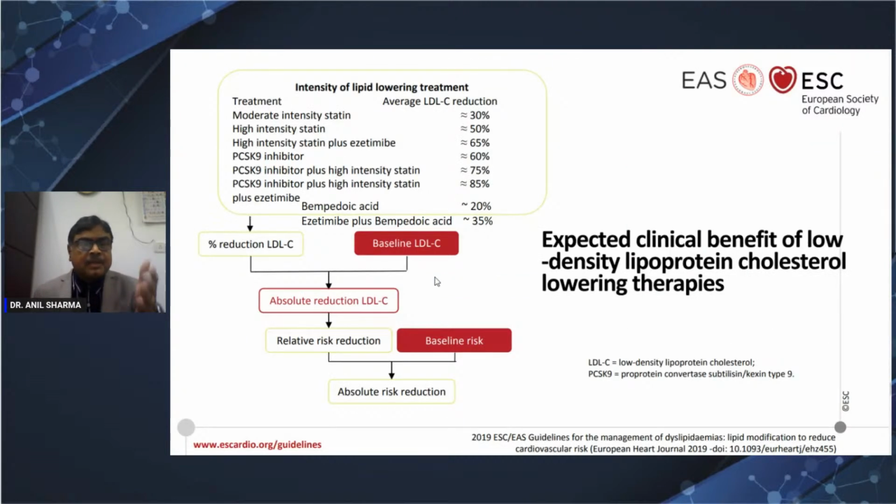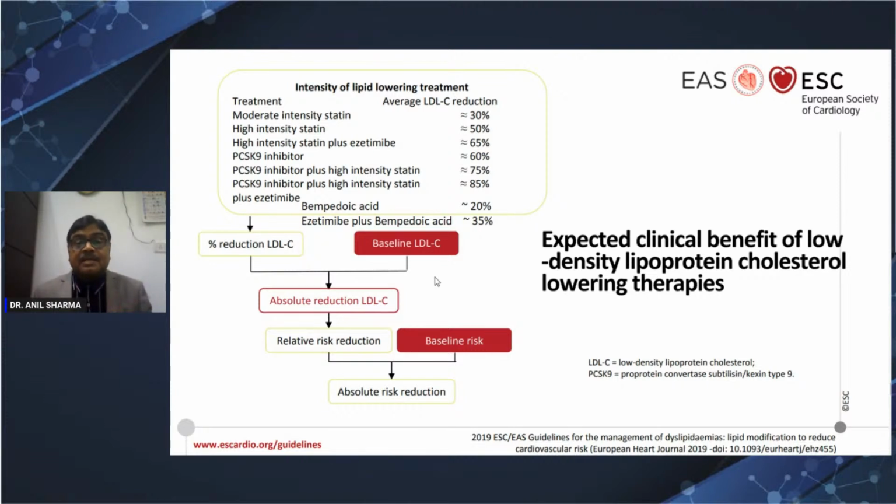So this patient benefit, I already mentioned, depends on which dose, how much LDL reduction there is. Moderate intensity statin gives 30% LDL reduction, high intensity 50% reduction, high intensity plus ezetimibe is around 15% more, and ezetimibe alone is 25%. PCSK9 inhibitor 60%, PCSK9 plus statin 75%, PCSK9 plus statin plus ezetimibe 85%, bempedoic acid is 15 to 25%, ezetimibe plus bempedoic acid 35%. So it depends on different combinations.